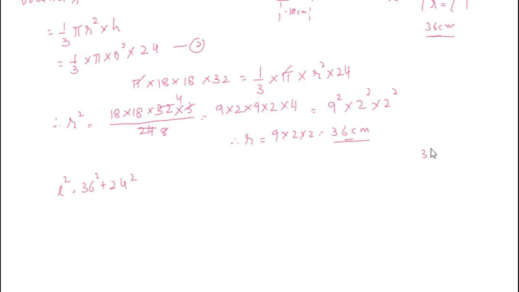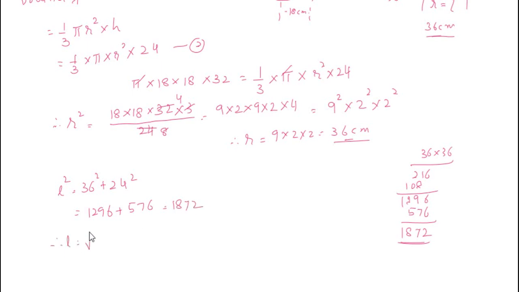Now 36 square, 36 into 36, that is 1296, plus 24 square is 576. If you add 576 to this one, you get 1872. Therefore the slant height L equal to square root of 1872.